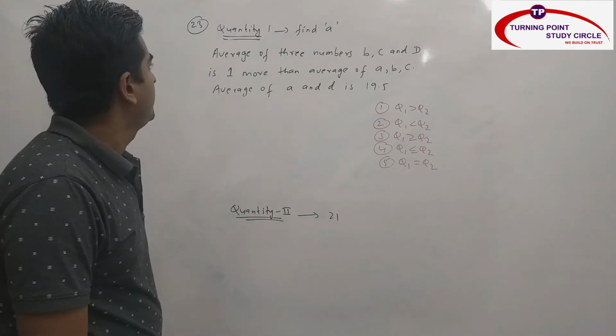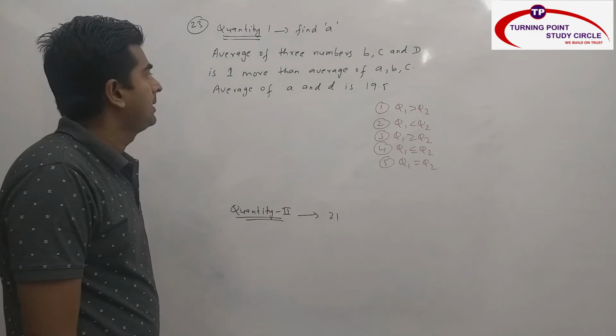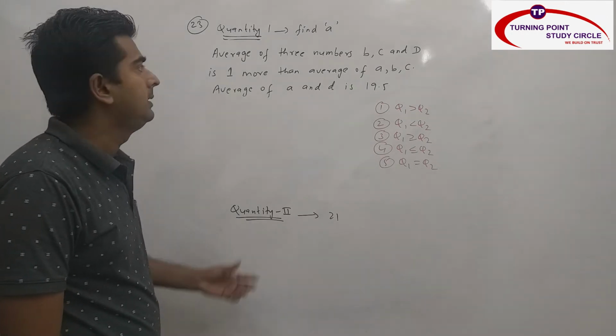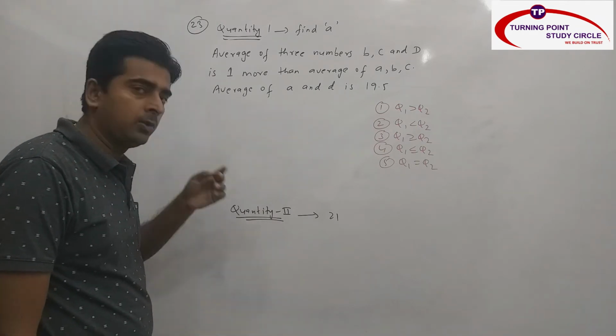Quantity 1. The average of three numbers B, C, D is 1 more than the average of A, B, C. And the average of A and D is 19.5. And in this they are asking to find A. And here they have given you quantity 2, which is nothing but 21.